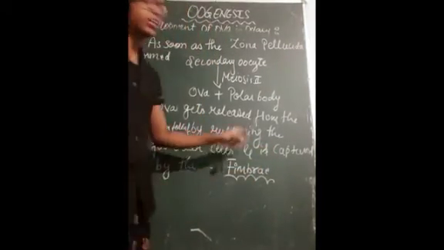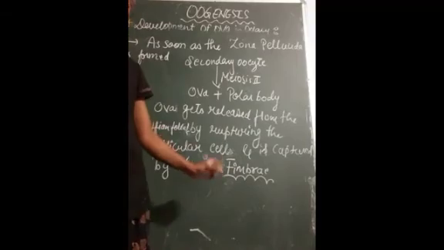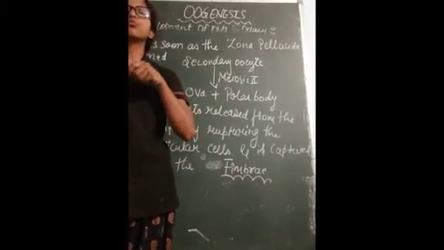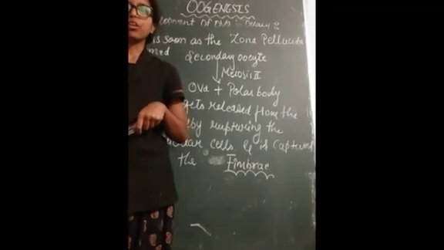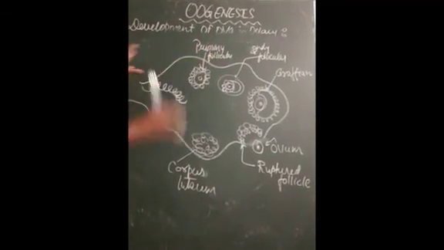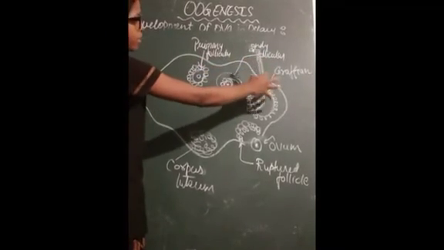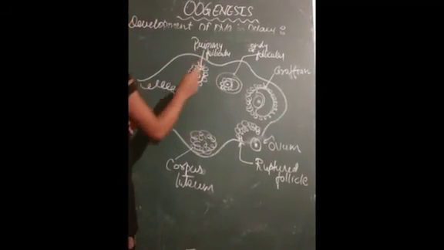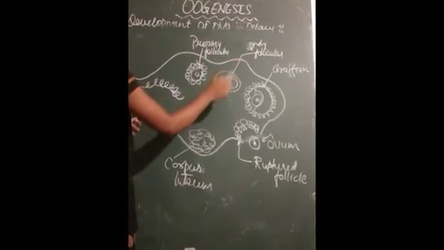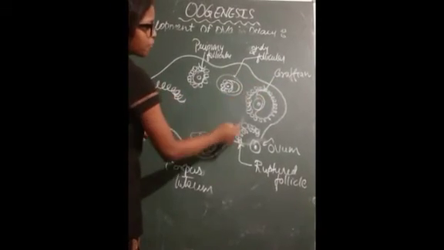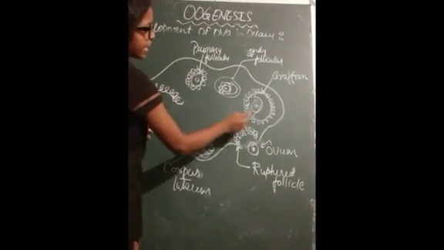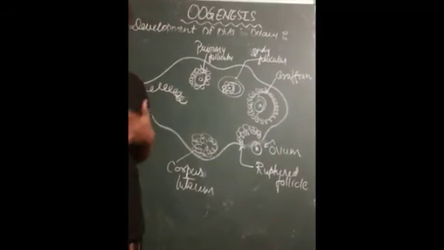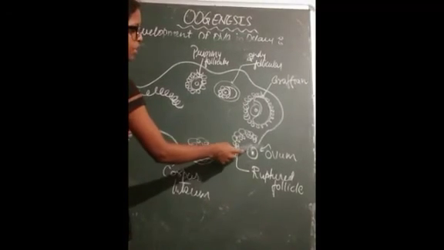Finally it gets captured. It will release from the ovary, and the fimbriae, which is a finger-like projection near the ovary, will capture that and the ova will be released towards the fallopian tube. Okay, student, we can see the structure of an ovary here, how the development of the Graafian follicle is taking place or the formation of the ova is taking place. We can see the primary follicular structure, then this is the secondary follicular structure. Finally, the Graafian follicular structure is there with the secondary oocyte.